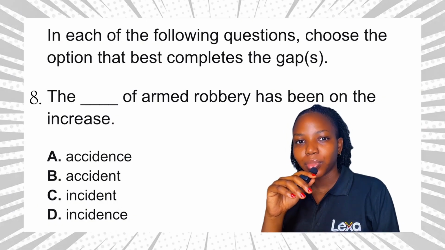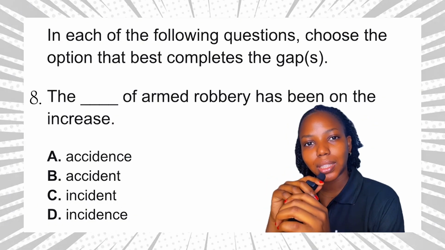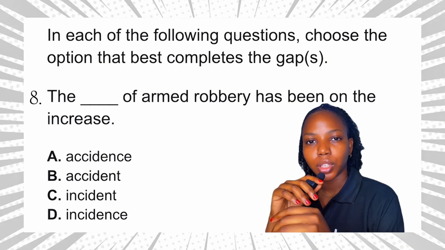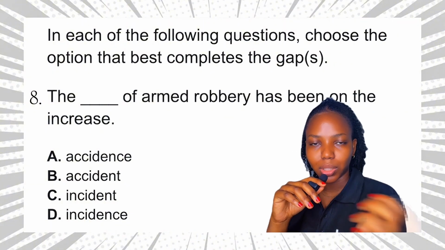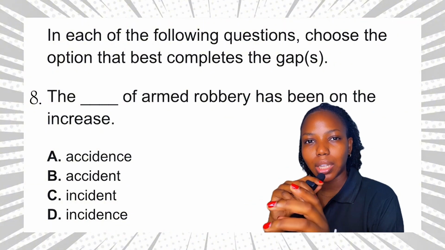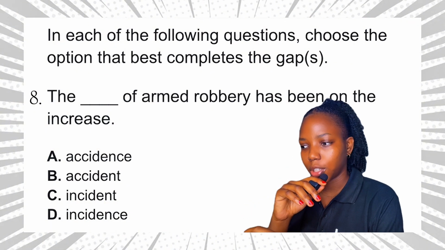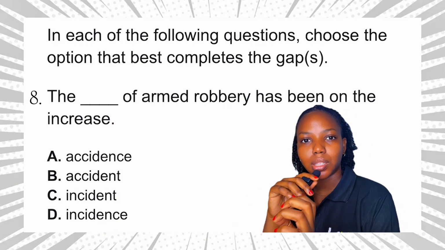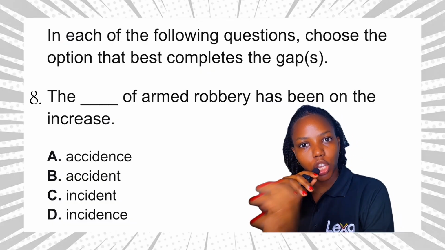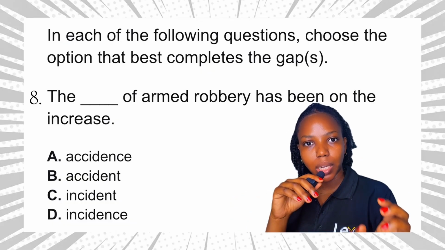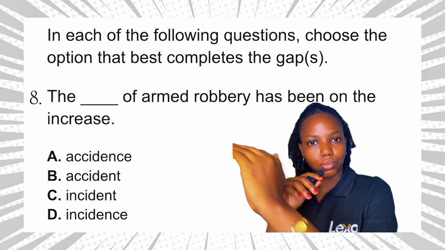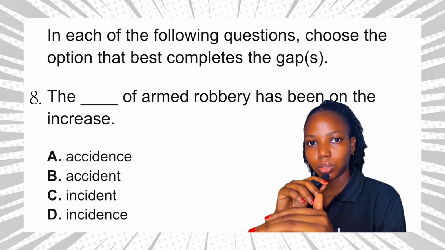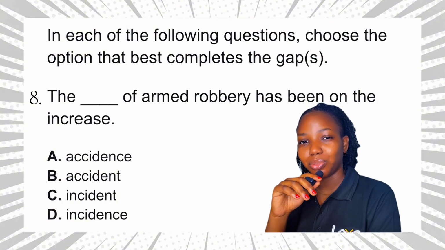Now let's take a look at the options. Notice that all the options are nouns, so we can't rely on grammatical class, part of speech, word class, to answer this question. We need to rely on the meaning of each of the options. Okay, so option A, we have accidence. Now this is a grammar terminology that means how verbs change. Okay, for example, how a verb like write changes to wrote or written. Now it has nothing to do with crime, it has nothing to do with armed robbery in this sentence, so it doesn't relate.